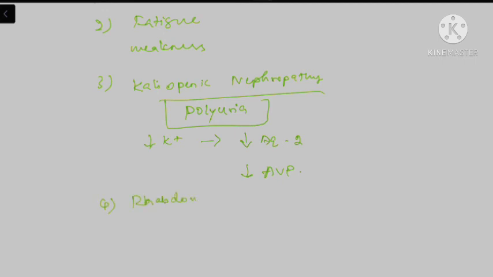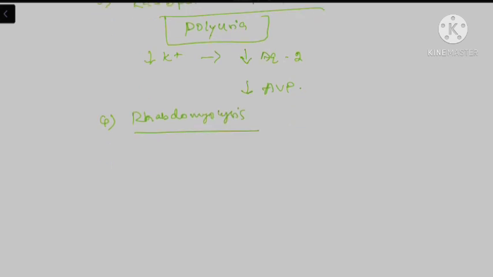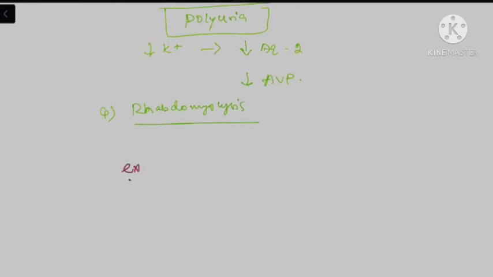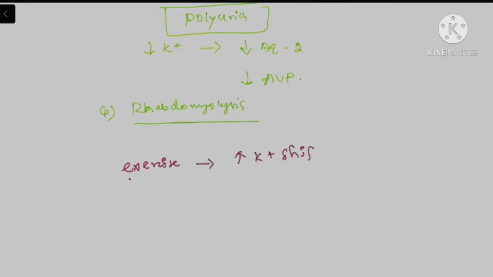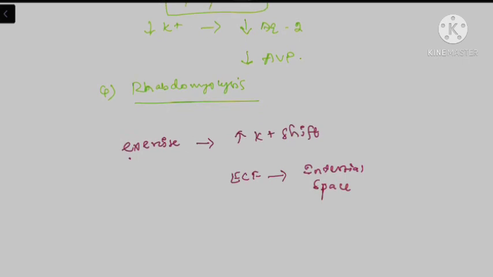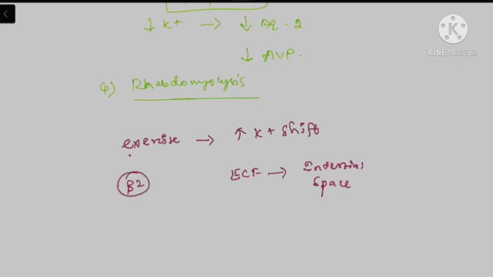and there is a possibility of rhabdomyolysis in these patients. Usually rhabdomyolysis is the common cause for hyperkalemia, but why is hypokalemia causing rhabdomyolysis? Normally when the patient is doing exercise, there will be increased potassium shift from the intracellular compartment to the interstitial space. We have already explained this because of the activity of beta 2 adrenergic drive.